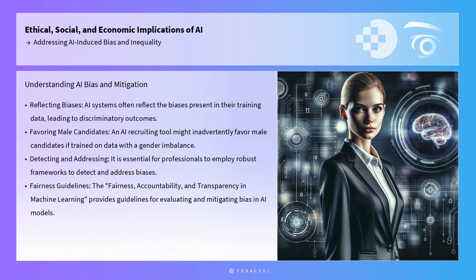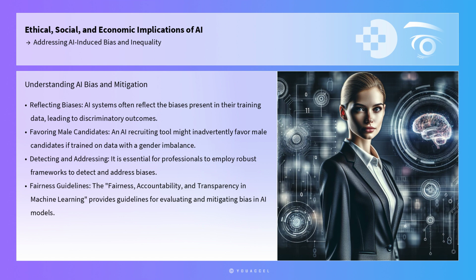AI systems often reflect the biases present in their training data, leading to discriminatory outcomes. For instance, an AI recruiting tool trained on historical hiring data might inadvertently favor male candidates if the original dataset contains a gender imbalance. Such biases are not always immediately apparent, making it essential for professionals to employ robust frameworks to detect and address them.